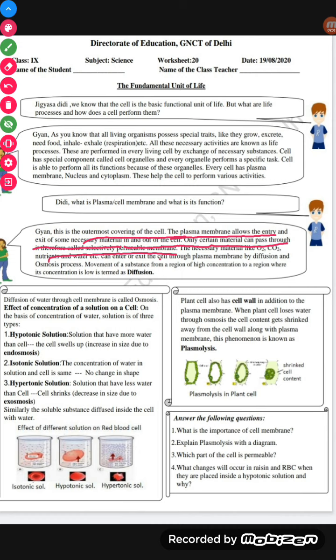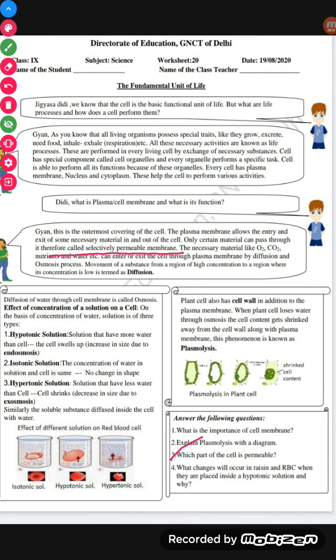Explain plasmolysis with a diagram. You can easily explain this by drawing this diagram. Okay, the next question we have: which part of the cell is permeable? As I told you, the plasma membrane is the selectively permeable membrane. So the plasma membrane is the answer.